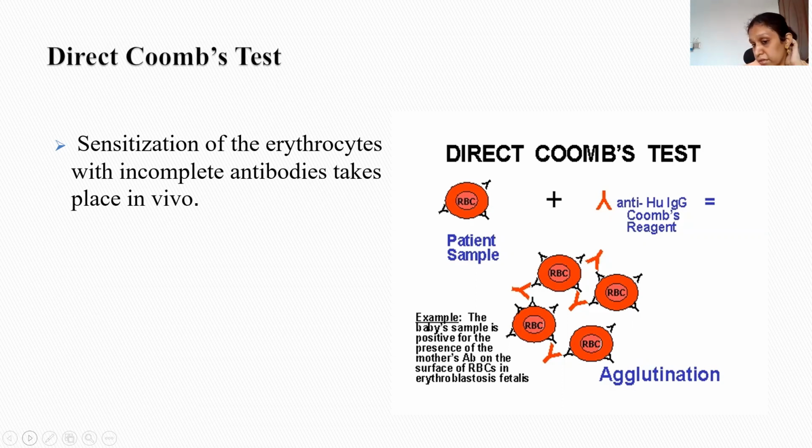So if we take a sample of a baby who is born to an Rh incompatible mother, in that case, the RBCs will be sensitized with the incomplete antibody. And if we add anti-human immunoglobulin Coombs reagent to it, there will be agglutination. So it's a direct thing, as the erythrocyte is already sensitized in this case.